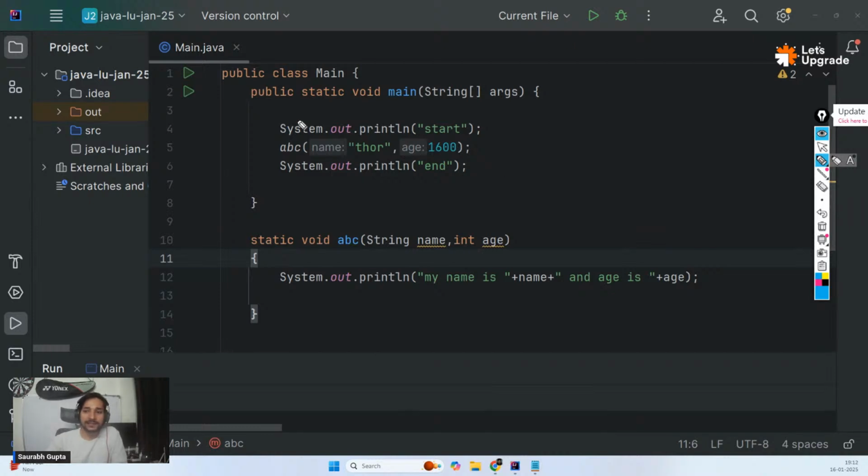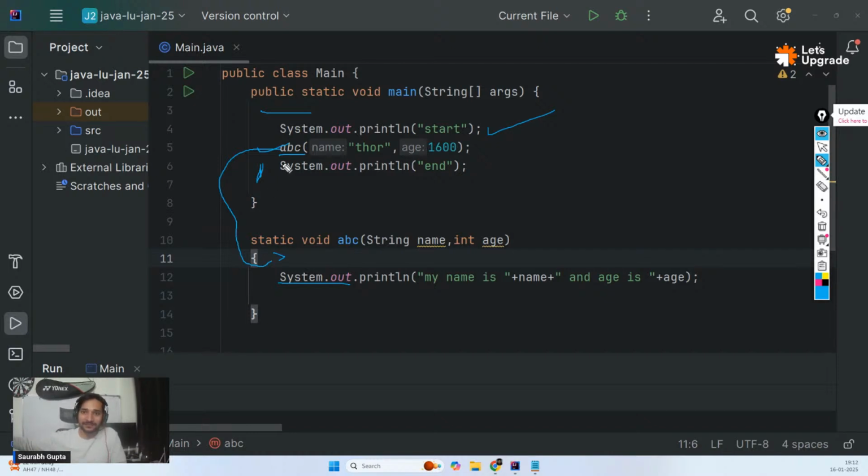Okay, so think of it like this, guys. Execution starts from here. First, this line gets executed. Perfectly fine. Then it comes to this line and it sees, oh, this is a function. So from here, it directly jumps in here and then executes this line of code. Now, the execution control is inside this function. But we know that on the top function, still there is some code left to get executed. So the execution control has to go back up to execute the remaining things.